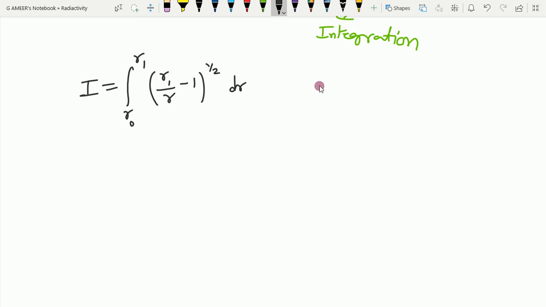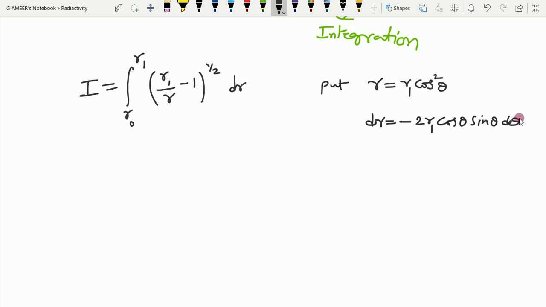So I'll do the trigonometric substitution here. Let us substitute, in place of r, r1 into cos square theta. With this, dr will become minus 2r1 cos theta sin theta d theta. That is the dr.